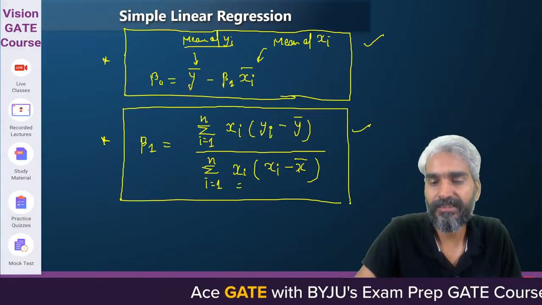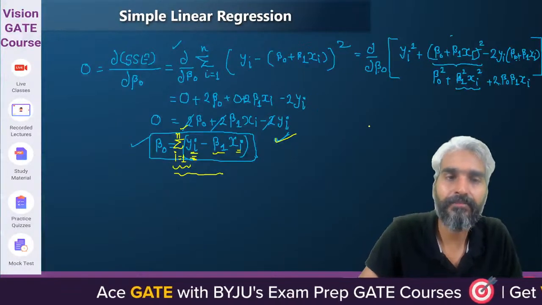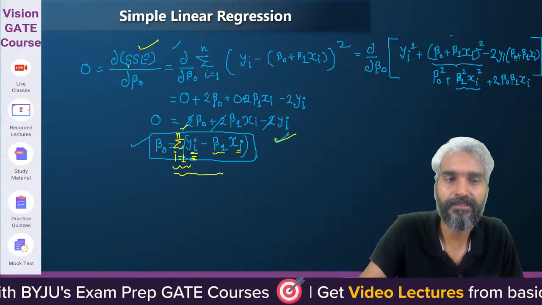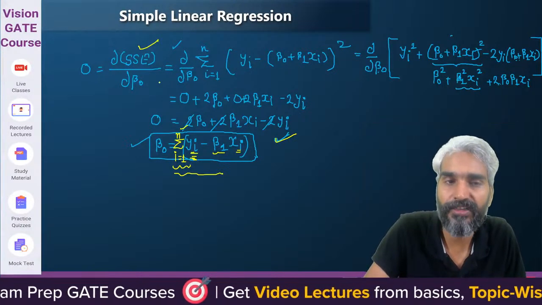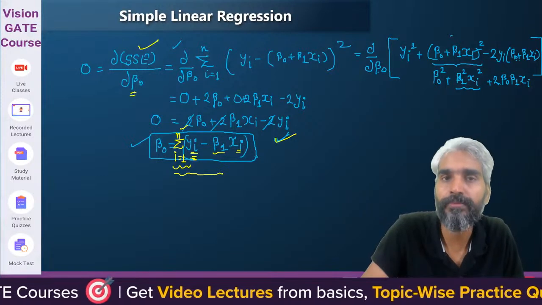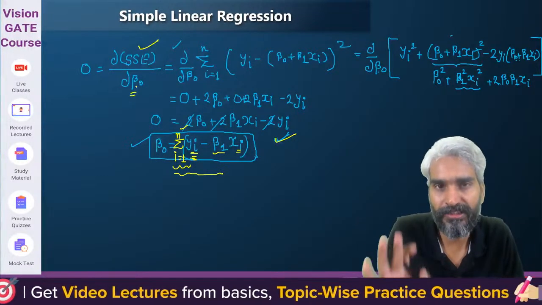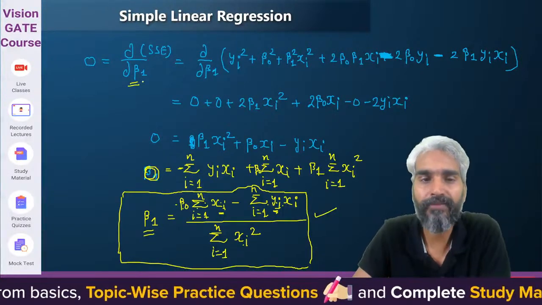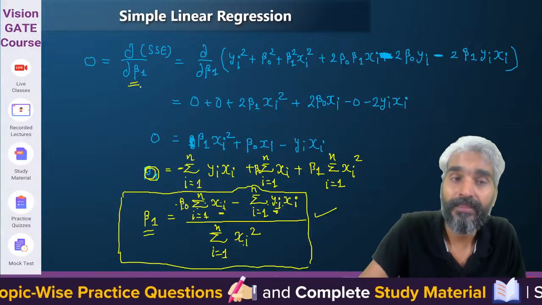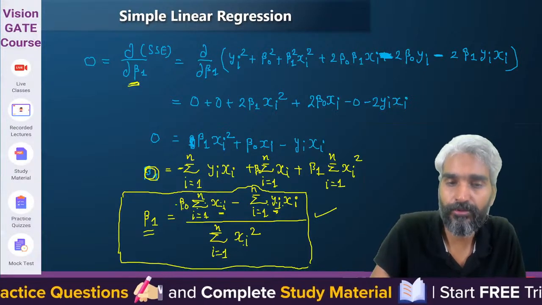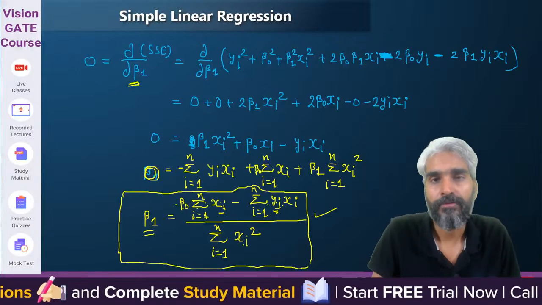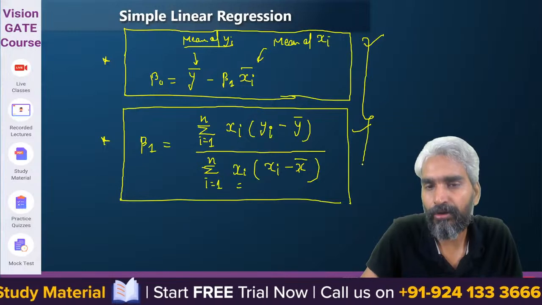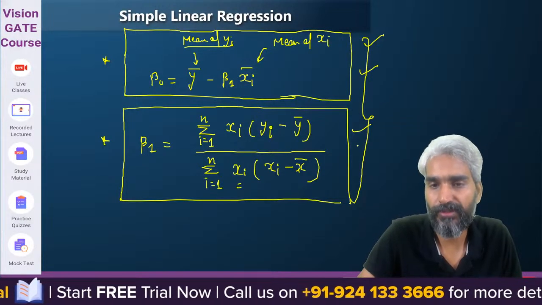These two equations are derived from the sum of squared error function. You will partially differentiate that sum of squared error function with respect to beta 0, so that you can obtain the equation for beta 0. You will also partially differentiate it with respect to beta 1, so that you get an equation for beta 1. Now you can solve for these two values of beta 0 and beta 1, and by applying some more algebraic concepts, you will be able to achieve this equation, right?